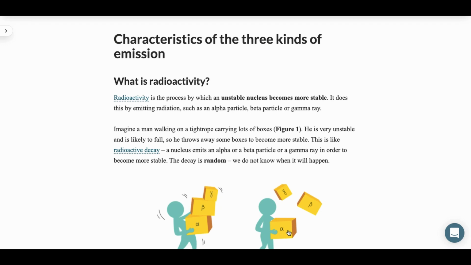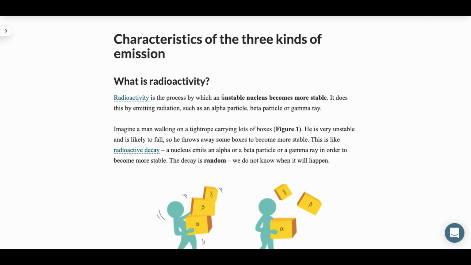Good morning, Mr. Hendrik. Today I will be talking about the three kinds of emissions, which are alpha, beta, and gamma emissions. So before we start this explanation, it is important for us to know what exactly is radioactivity.